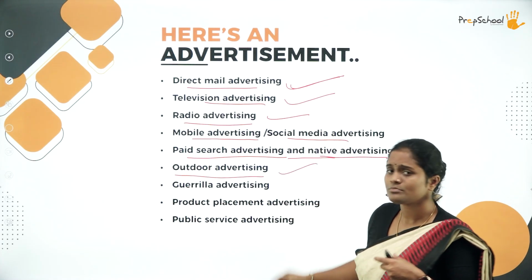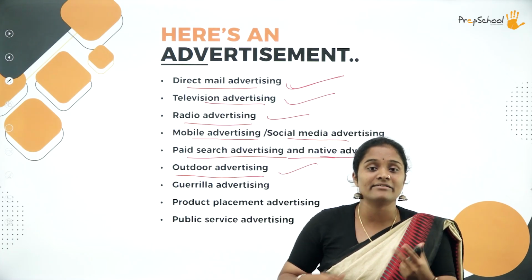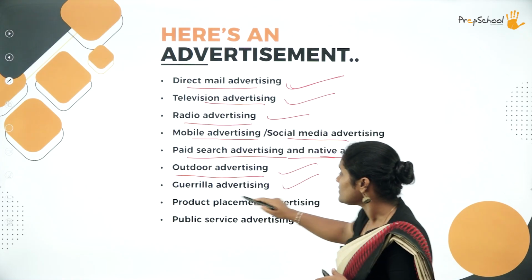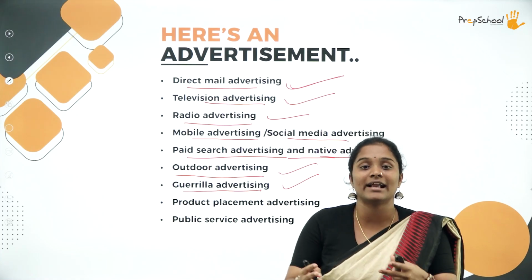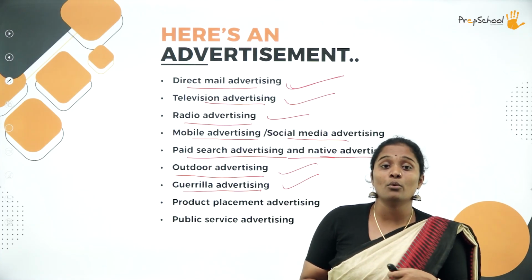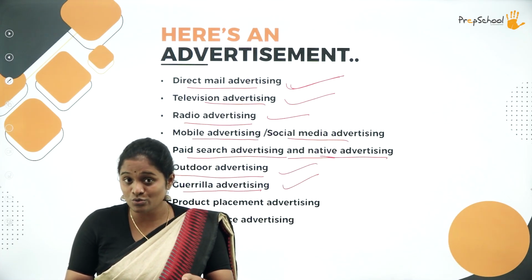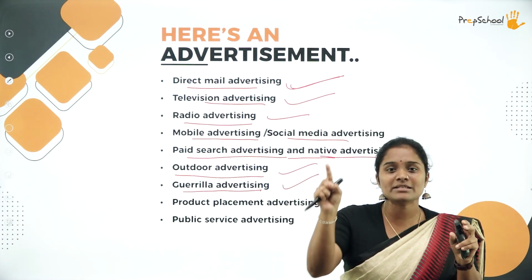Outdoor advertising is when people go door to door or when you see a large board outside advertising a product. Such things are outdoor advertising. Then guerrilla advertising is when you don't see the product outrightly being advertised. It can also be called covert advertisement, wherein in a serial, for instance, you see a certain oil being used or you see people going to a particular shop where the name is not blurred.